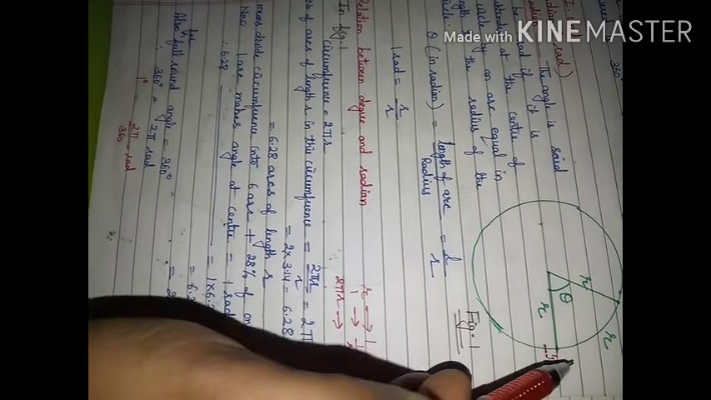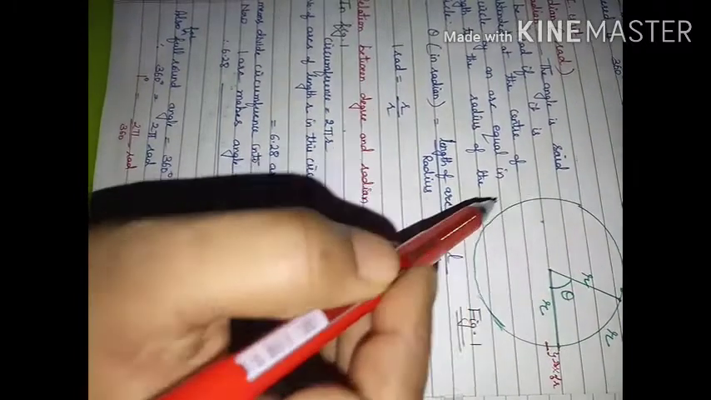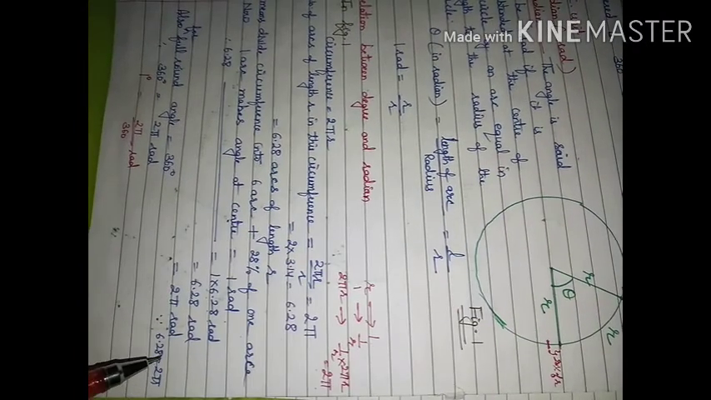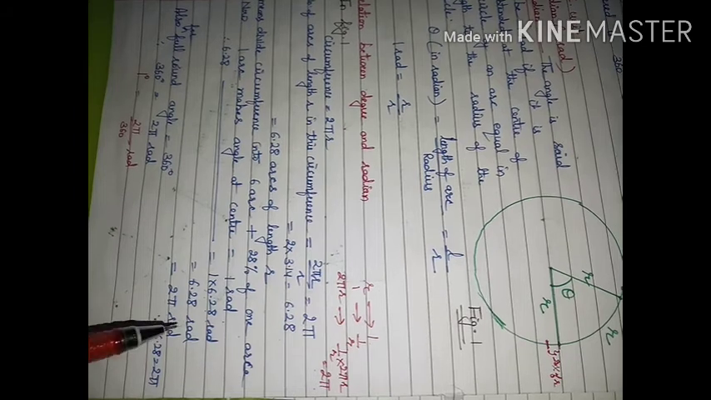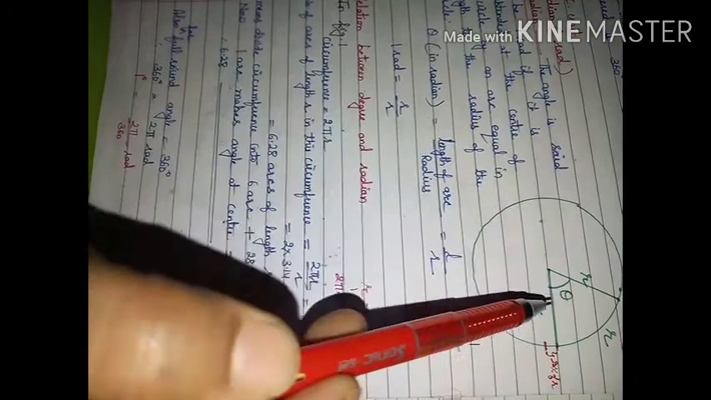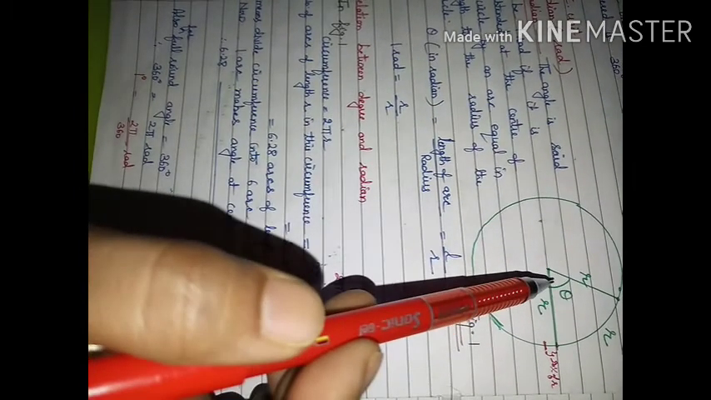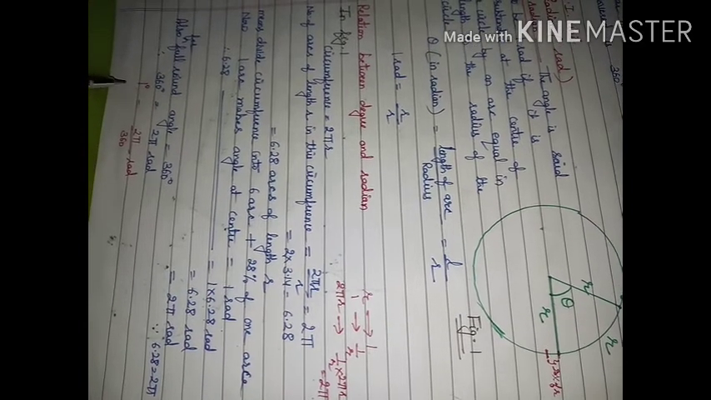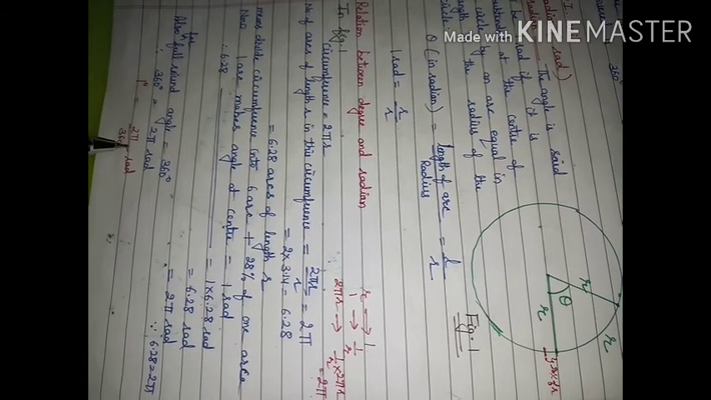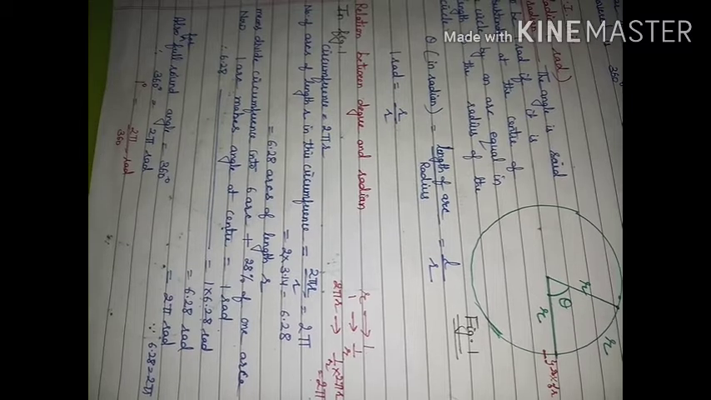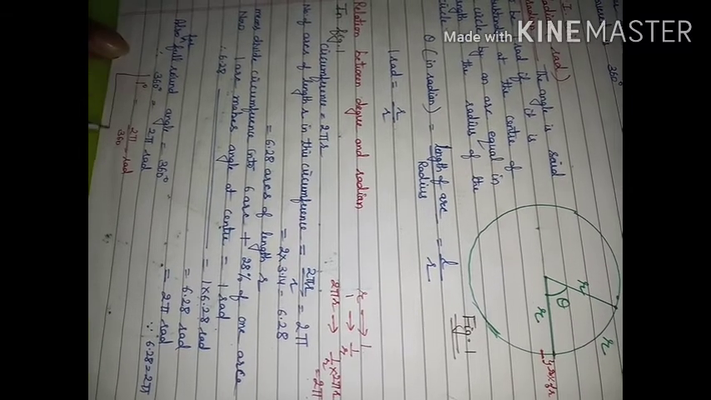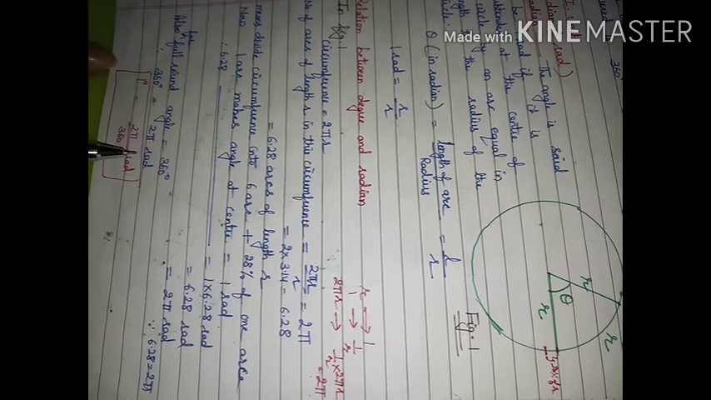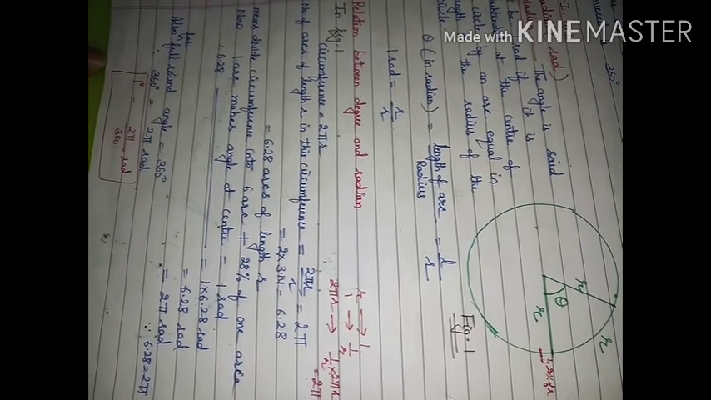It means the complete angle made by the circumference at the center of the circle is going to be 2 pi radian. And in terms of degree, previously we have done, for a full circle the angle will be 360 degree. So 2 pi radian will be equal to 360 degree, and 1 degree will be equal to 2 pi divided by 360 radian. This is the relation between degree and radian. Or we can say 1 degree is equal to pi upon 180 radian.